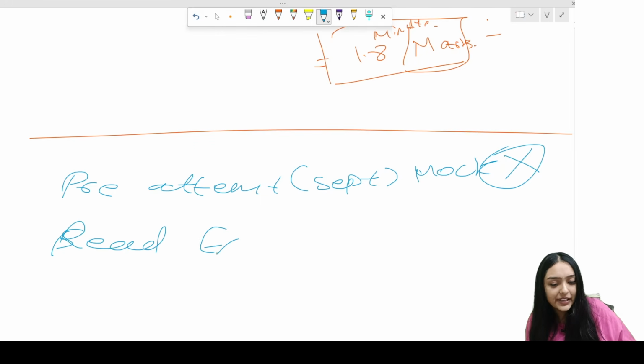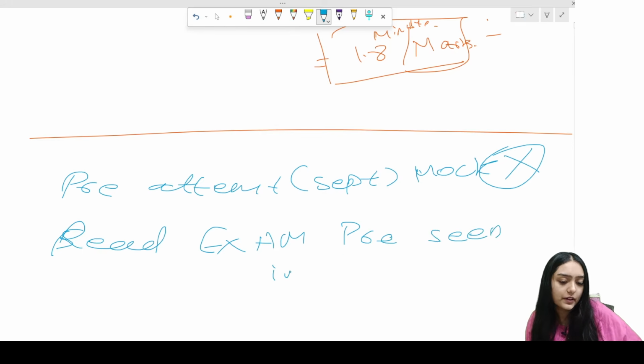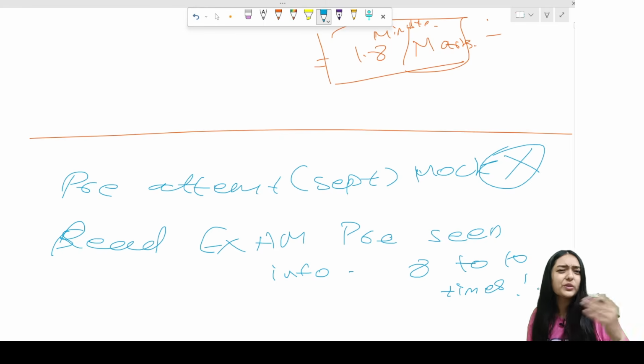I'm also going to write it down: read exam pre-seen information 8 to 10 times. Once you do it 8 to 10 times, you're definitely going to remember that this pointer is going to come up in this model, etc., everything.